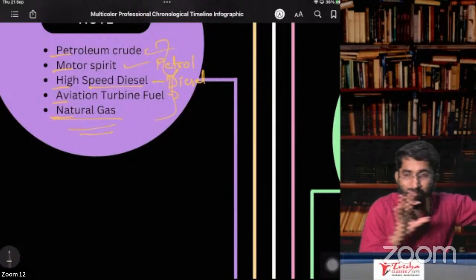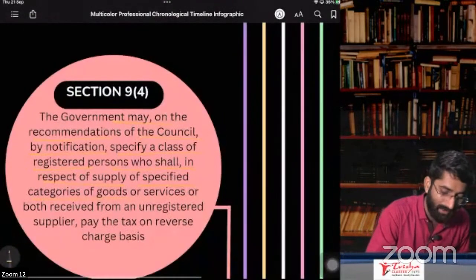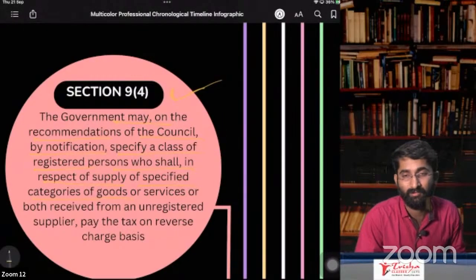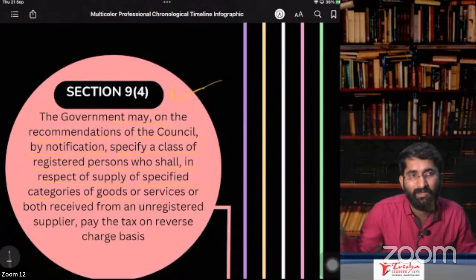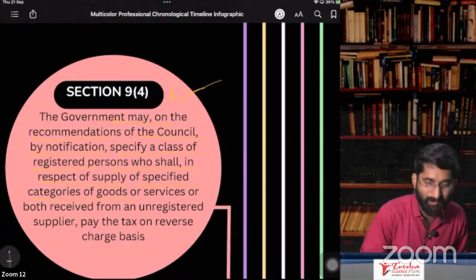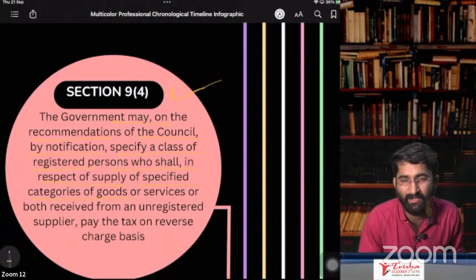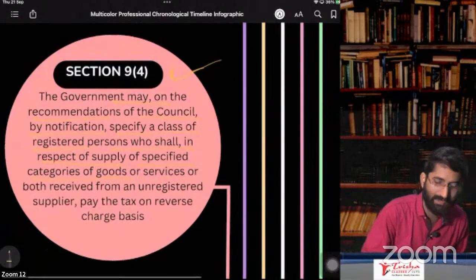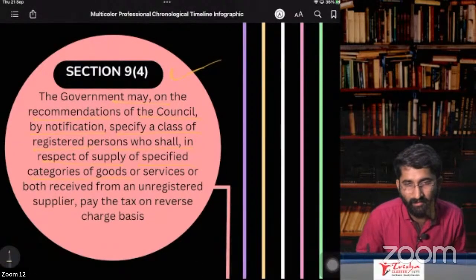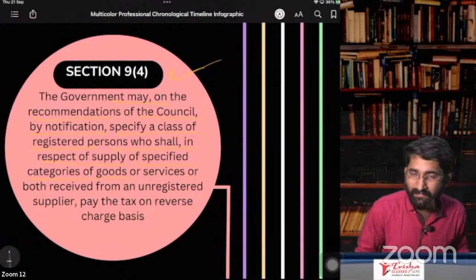It is not these goods. That is specifically meant for builders. Builders, not bodybuilders, the building builders, constructions. For them it is applicable. That is cement and some other goods that they purchase, sand and all these things. That is given in section 9, subsection 4. Not required for your examination point of view, just an understanding is given there.